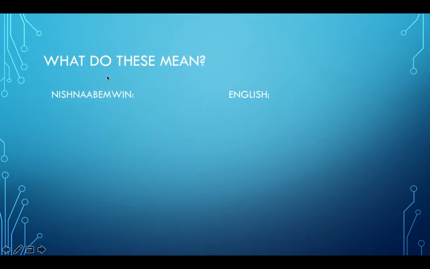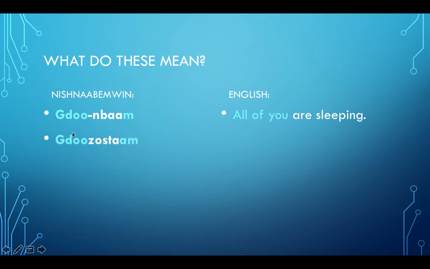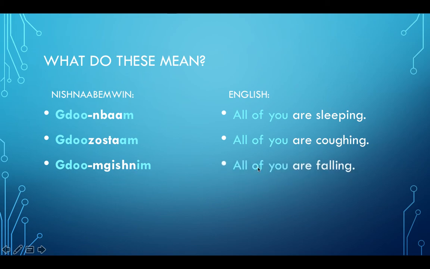So we're going to cover what these mean. We're going to have our Nishnaabemwin and English. Gdonbm. Second person plural is all of you or you all. So all of you are sleeping. That's what that means. Gdozostam: all of you are coughing. Gdomgishnim: all of you are falling.